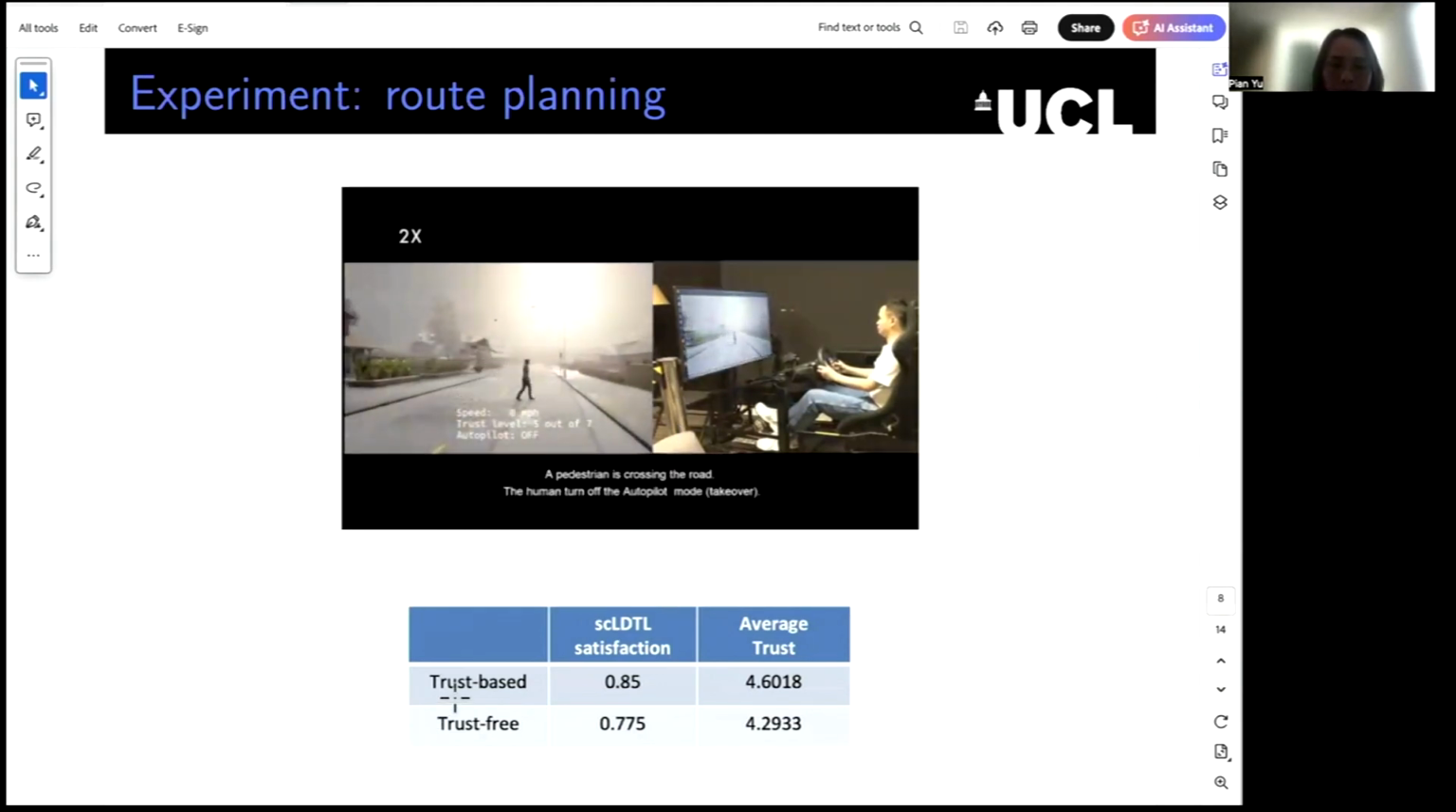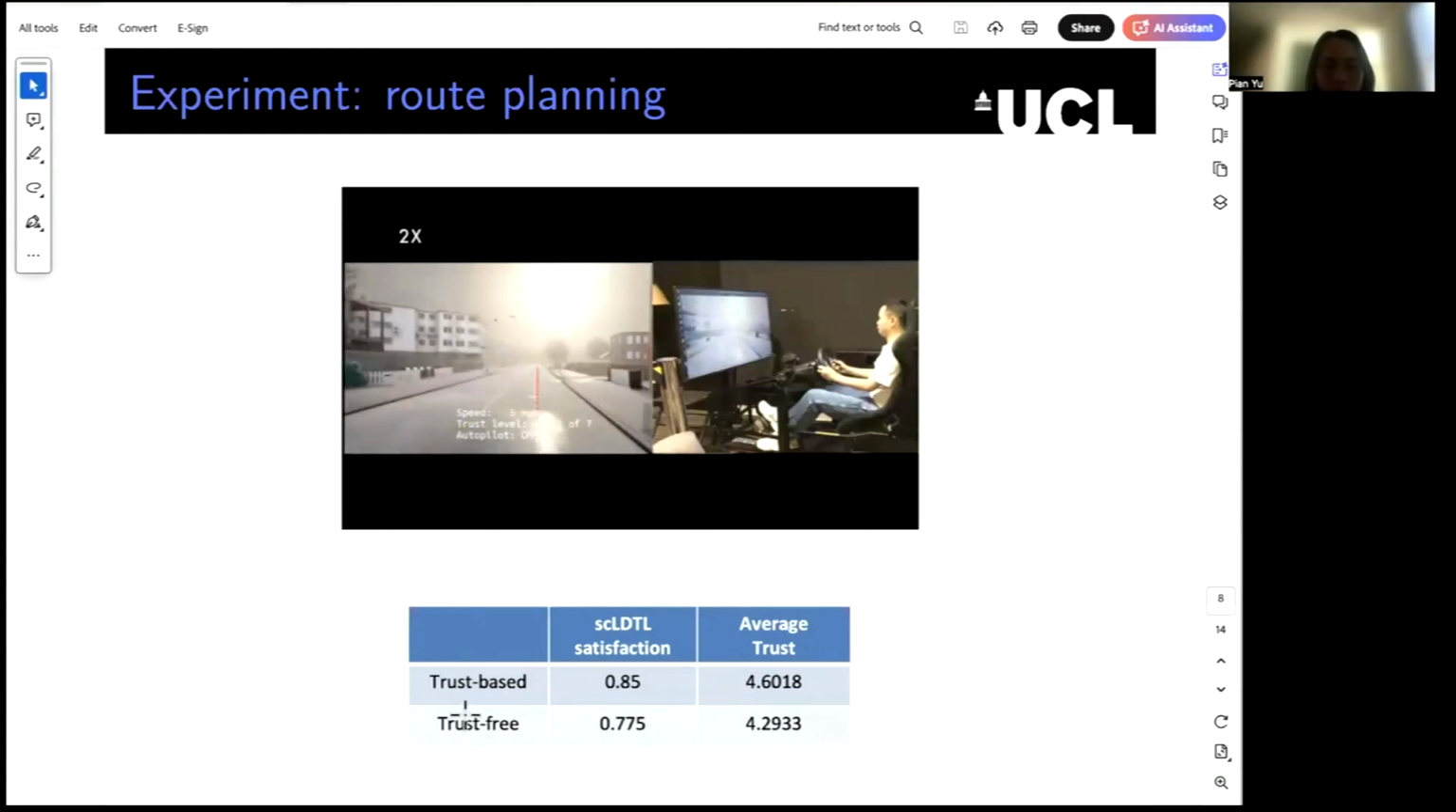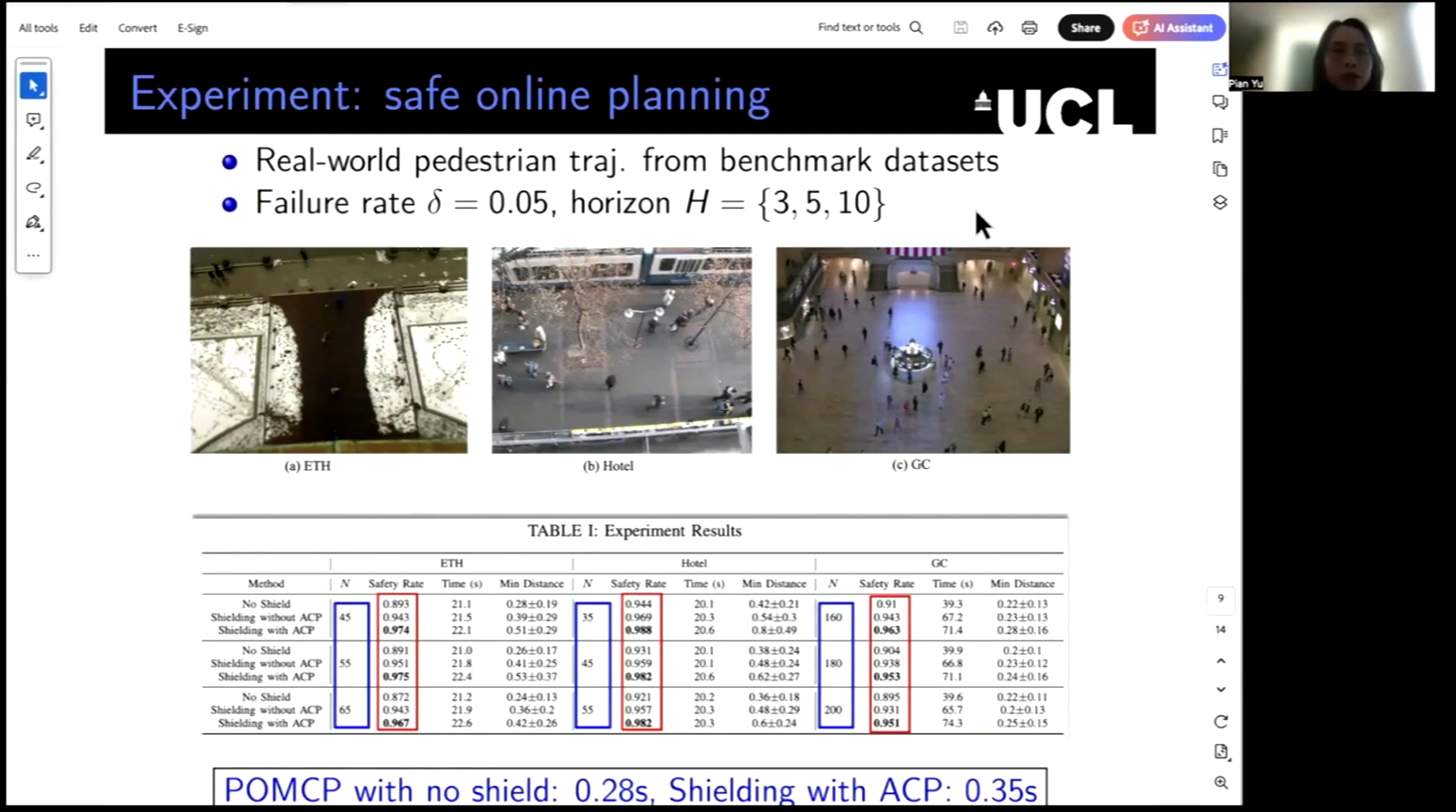For each participant, we asked them to drive two routes. One is trust-based and one is trust-free, which is basically the shortest path. And you can see that the trust-based policy outperforms the trust-free one in terms of the satisfaction rate for the temporal formula as well as the average trust. We also conduct experiment for the safe online planning problem.